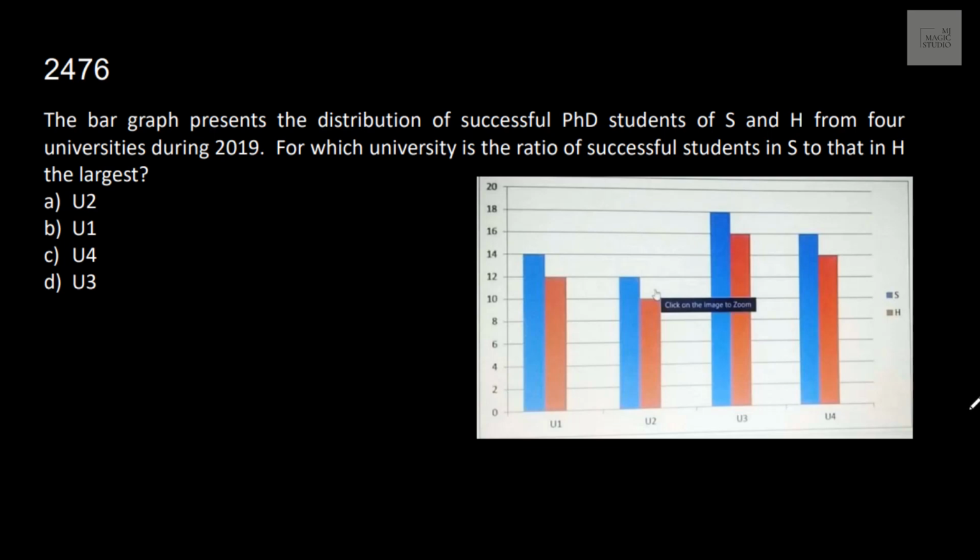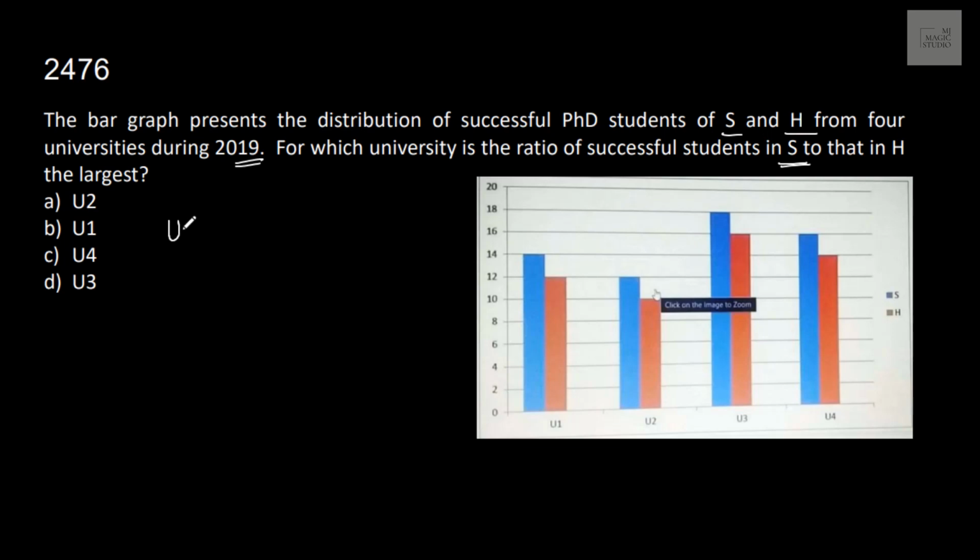Okay, a question from bar graph data interpretation. At least 3 questions would be from data interpretation in the TCS NQT examination. The bar graph represents the distribution of PhD students of streams S and H from 4 universities in year 2019. For which university is the ratio of successful students in S to that in H the largest?